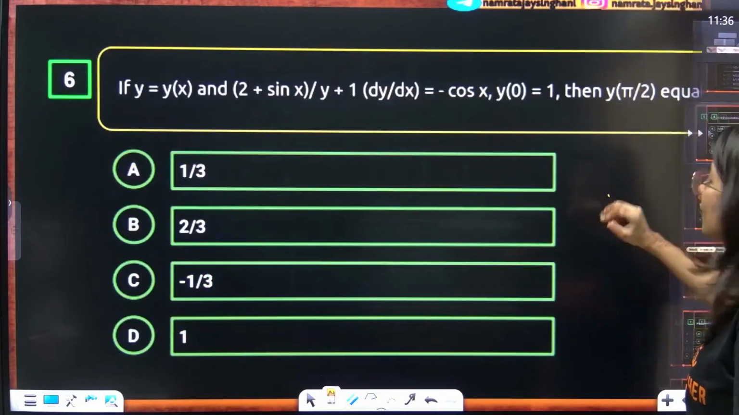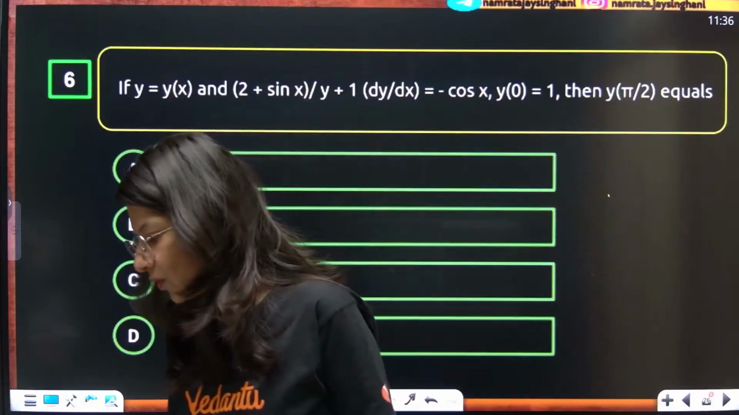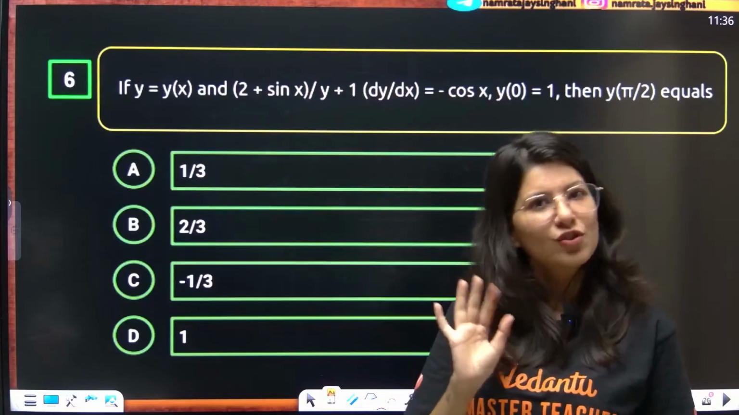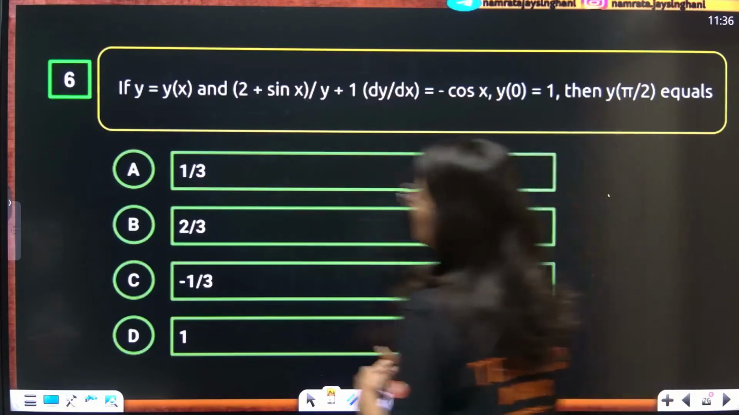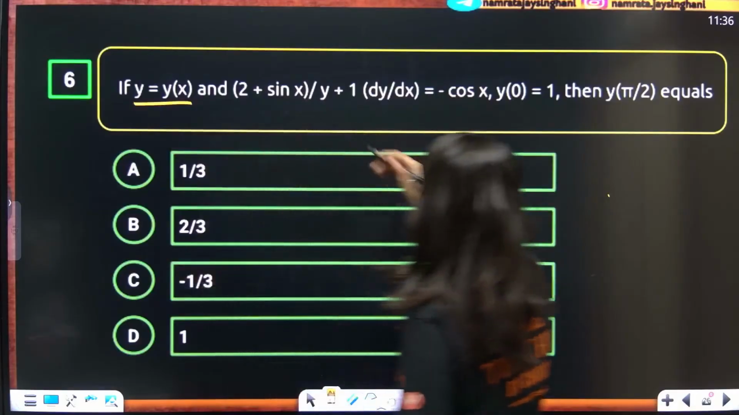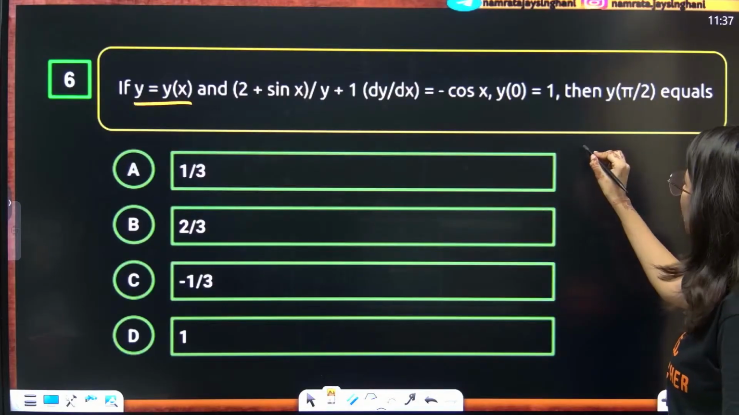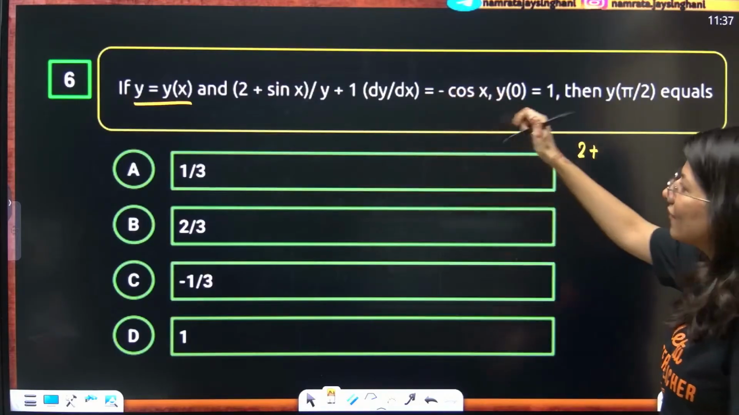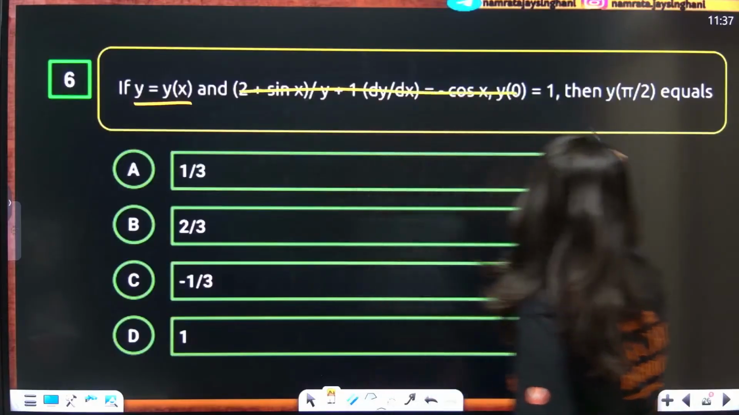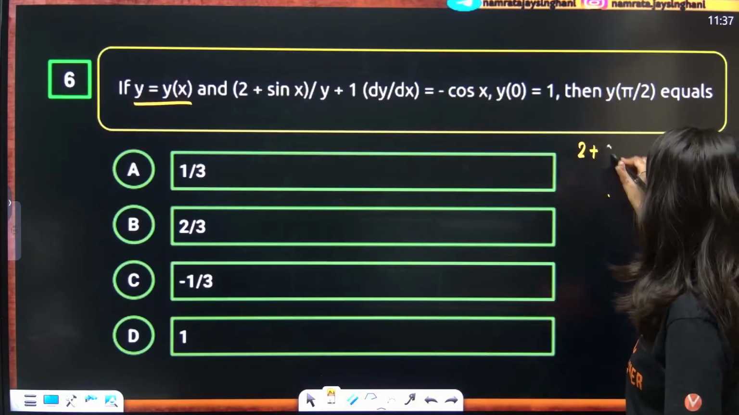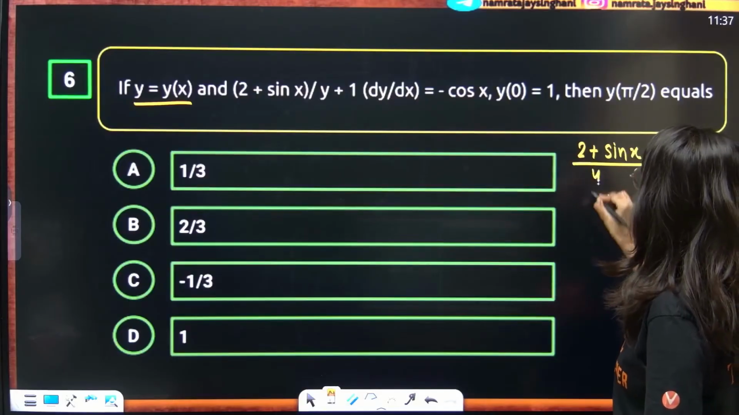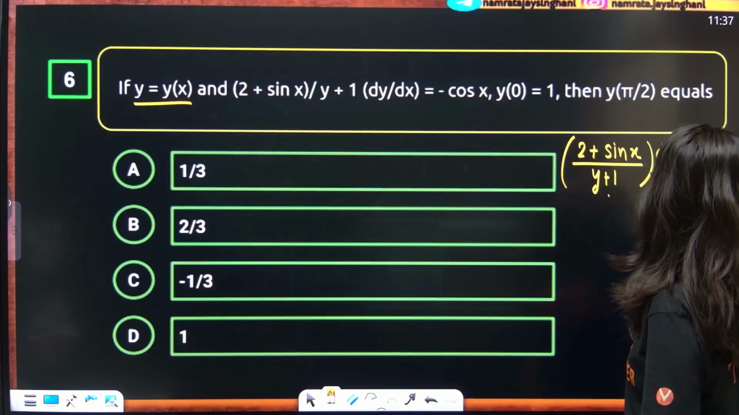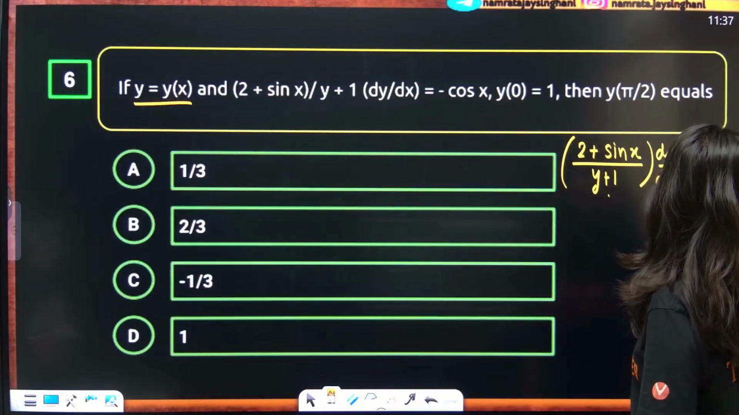Now the next question is from differential equation again. I'm going to take one dedicated session on conic section also. The equation is 2 plus sin x whole upon y plus 1 into dy by dx is equal to minus cos x. This is an easy question, I think. Some typing has been done incorrectly, so let's ignore that and focus on this.